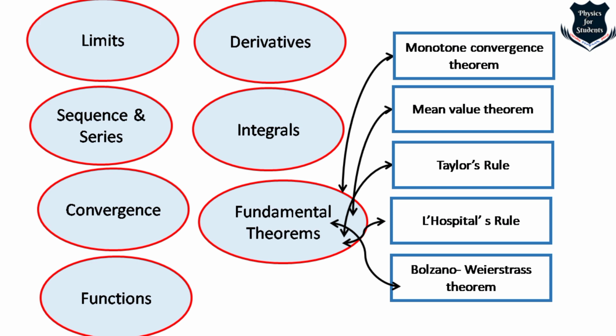Right? So in fundamental theorems, you can see that we have L'Hopital's rule, Taylor's theorem, the mean value theorem, and the Bolzano-Weierstrass theorem. For example, if you take the mean value theorem, we already know that for a given planar arc between two endpoints, there is at least one point at which the tangent to the arc is parallel to the secant. I'm just giving you a basic idea of the mean value theorem. We know L'Hopital's rule, a theorem which provides a technique to evaluate limits of indeterminate forms. And we have Taylor's theorem and so on. So this is basically an idea that these are the general topics.